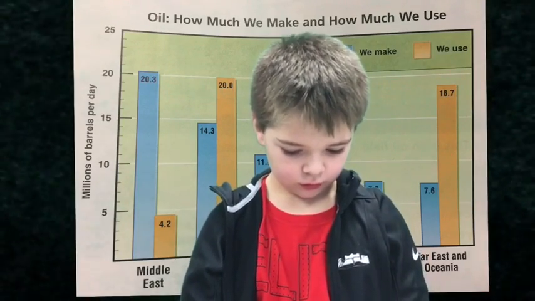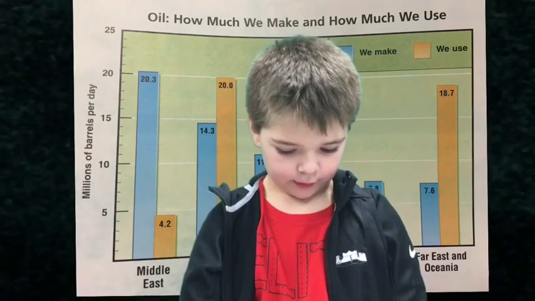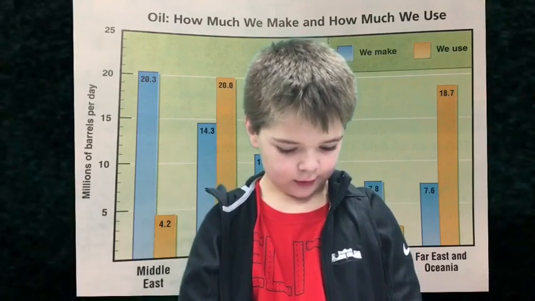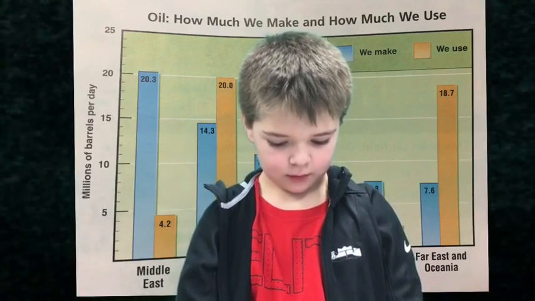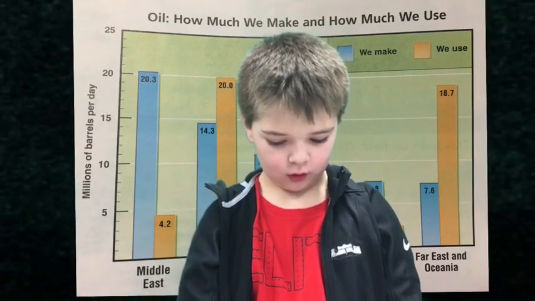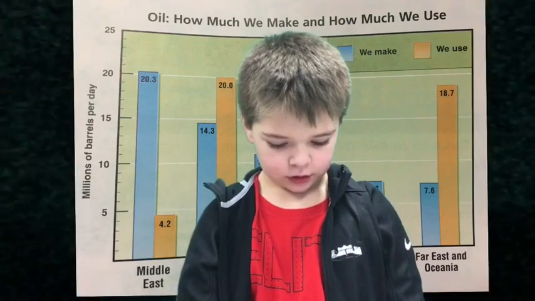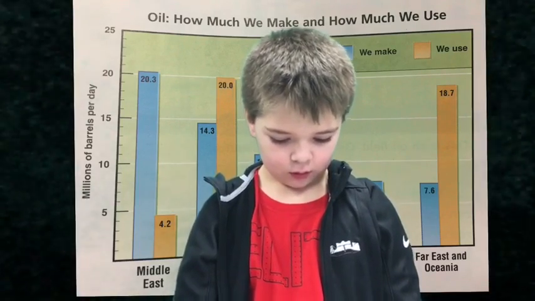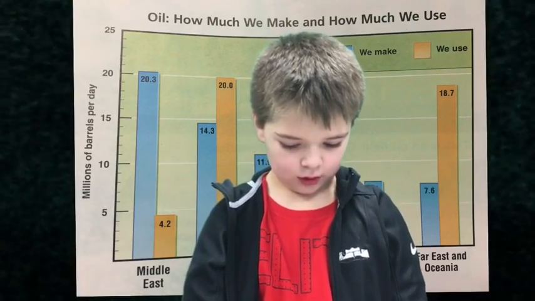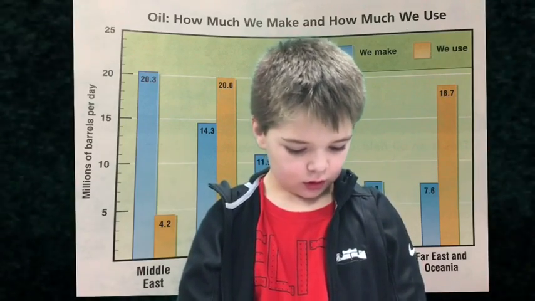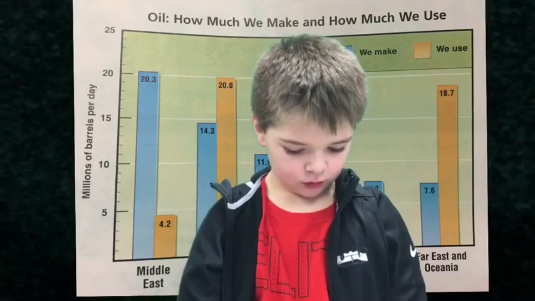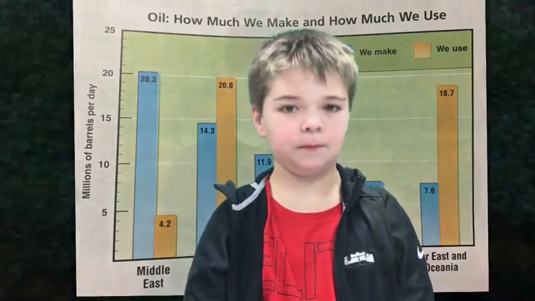Fossil fuels were made from plants and animals that died a long time ago. It takes millions of years for oil to form. Some scientists think we will use up all the oil in the world in fewer than 100 years.